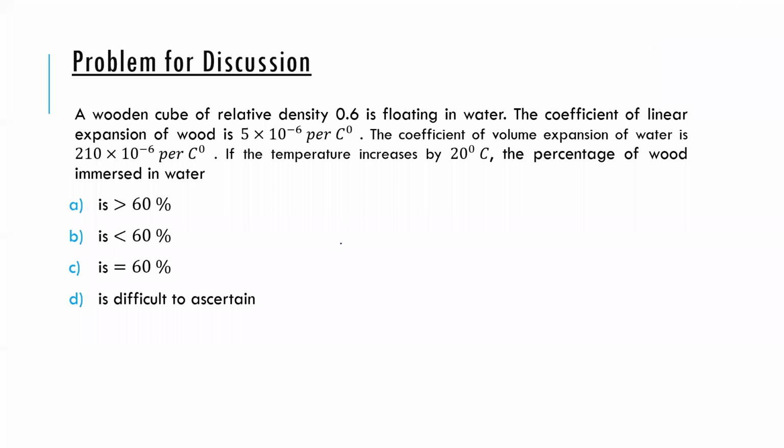Let's take a look at this. Initially, the fraction immersed, whatever is inside, you remember from buoyant force, can be written as the density of the wooden block by the density of water.